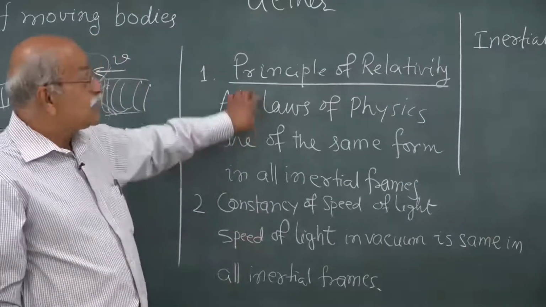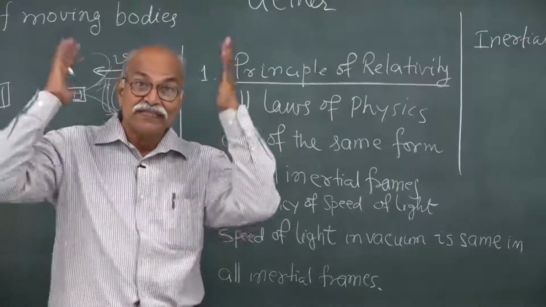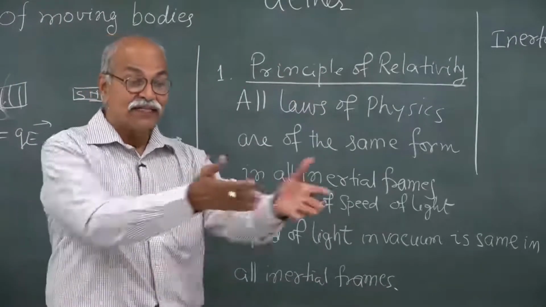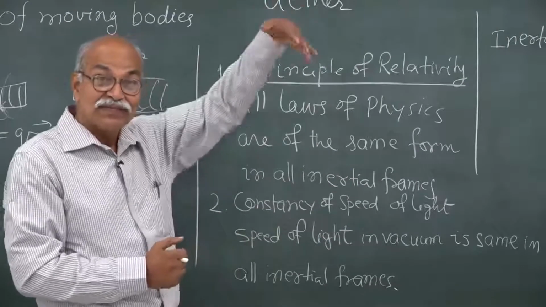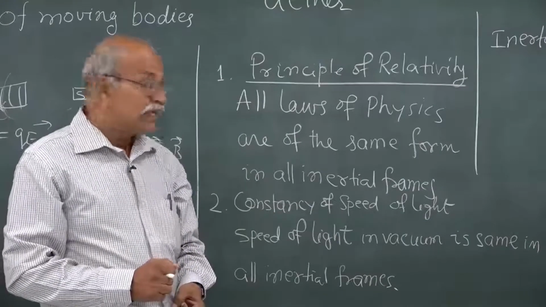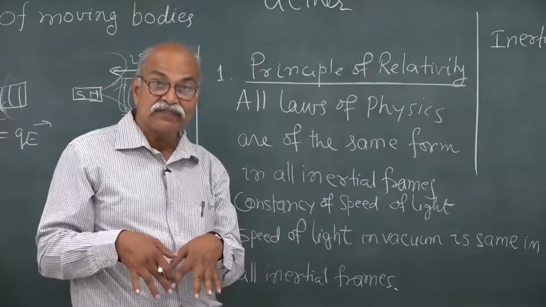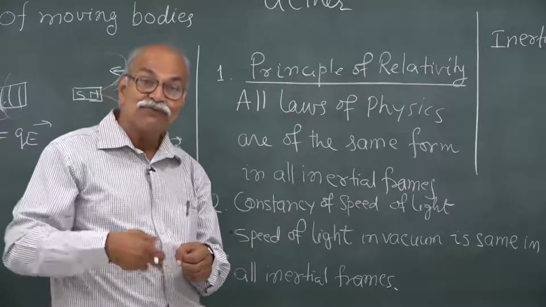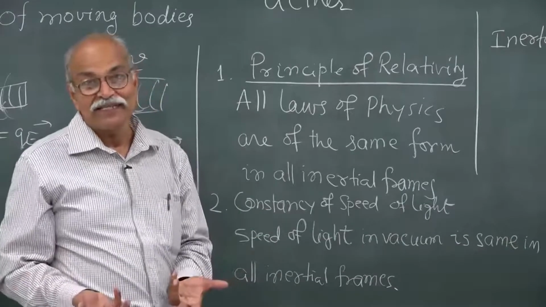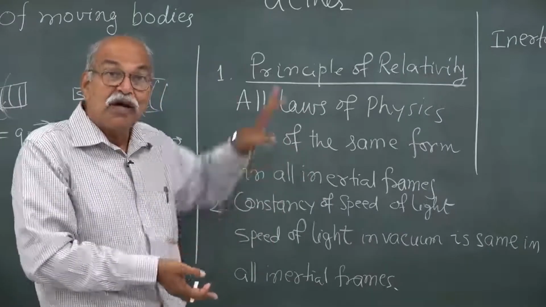So, with these two as postulates not to be questioned, of course, they are coming again from the experiments. All physics theories come out of experimental observations. Faraday did this experiment, so electrodynamics, and then the same current whether you move the magnet or move the coil. Then there were experiments where people tried to measure the speed of earth in ether and deduce from that that you change the frame and the speed of light remains the same. So, these kinds of experimental observations have led to this postulate, but now it is a postulate.